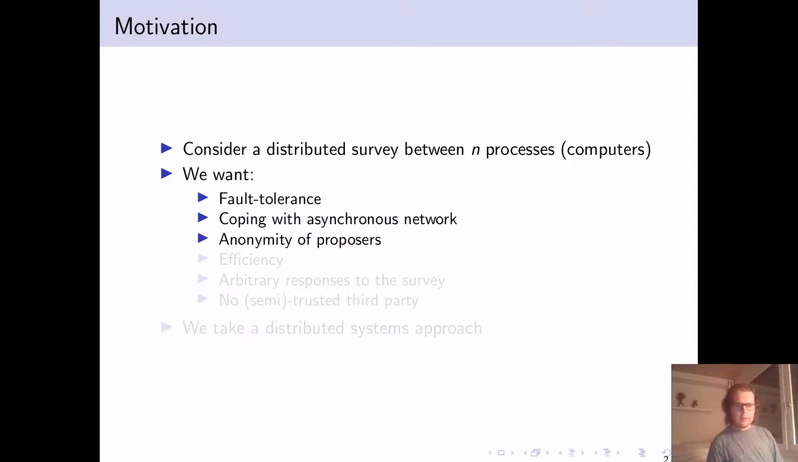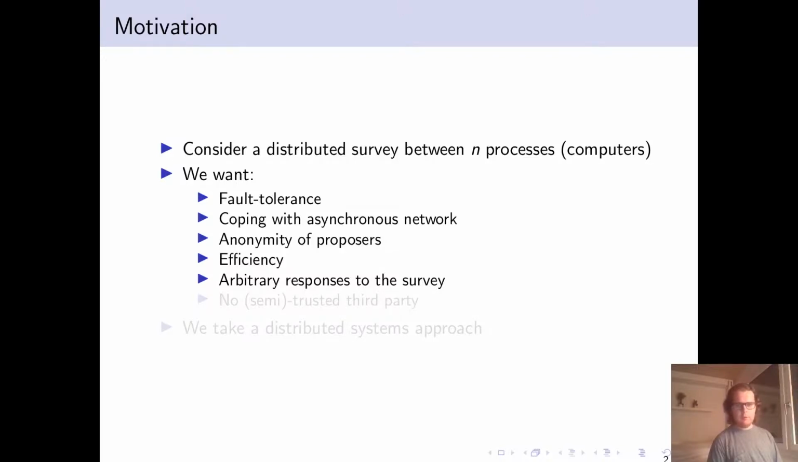We want to ensure the anonymity of proposers. So I propose a value, then my identity to the people who receive that message or that value is unclear in amongst the other processes in the set. I would like an efficient protocol, one that terminates in the order of seconds. We'd like to support arbitrary responses to the survey.